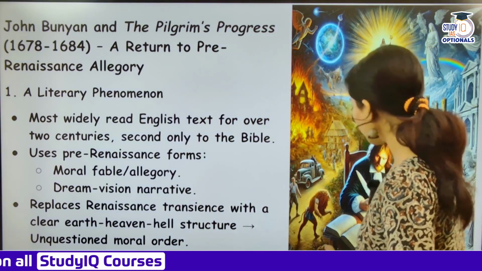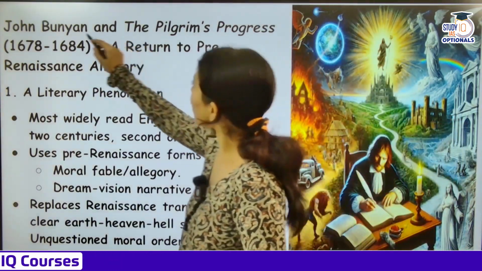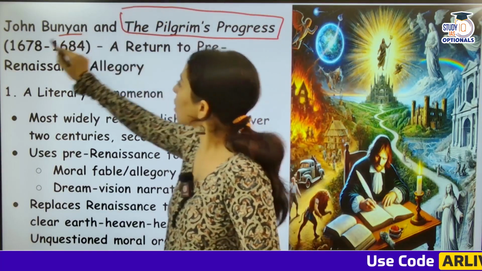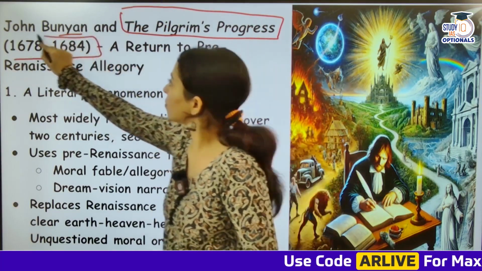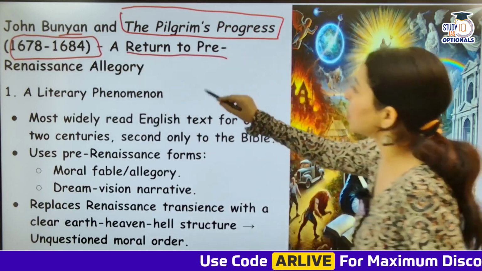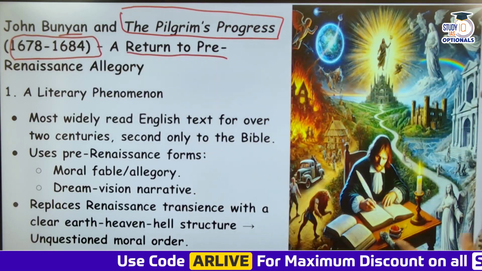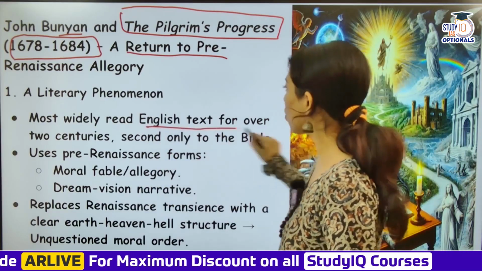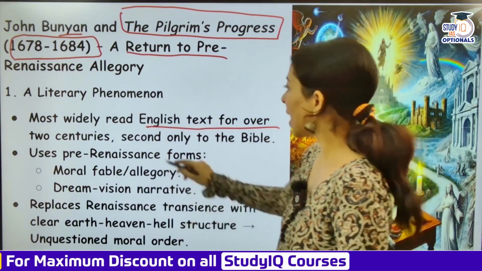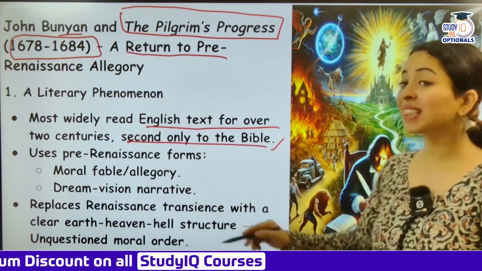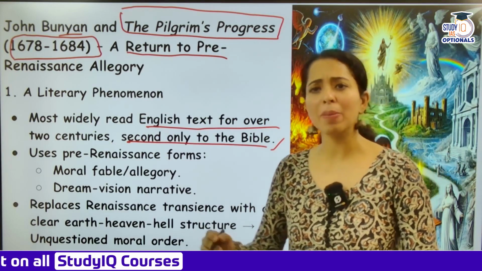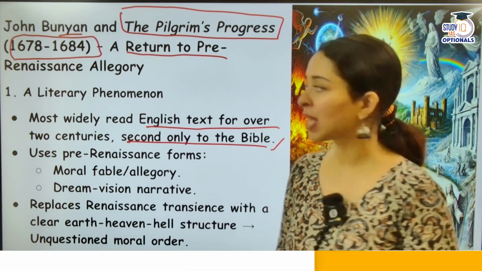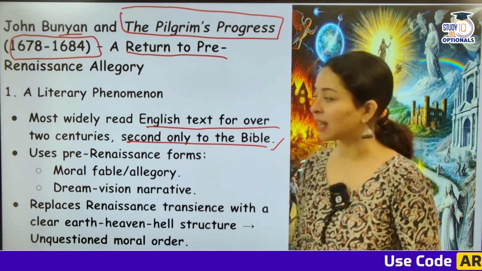So now talking about John Bunyan का जो work था, The Pilgrim's Progress, written around 1678 to 1684, a return to pre-Renaissance allegory, a literary phenomenon. This is the most widely read English text for over two centuries and second only to the Bible. इतना ज़्यादा important है. So it means biblical undertones, overtones दोनों है इसमें, बहुत didactic है, moralistic है. This is the reason it is very, very widely read.